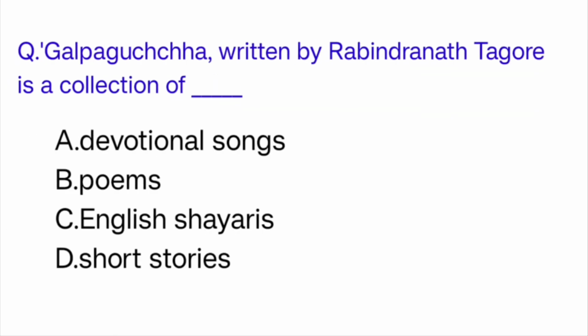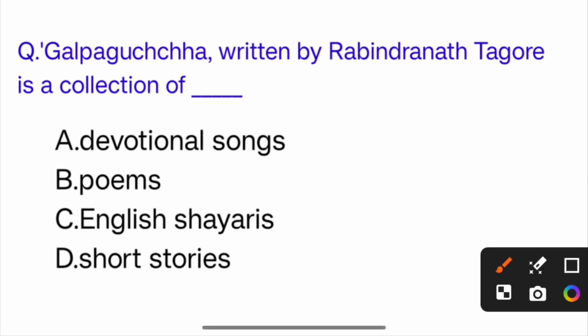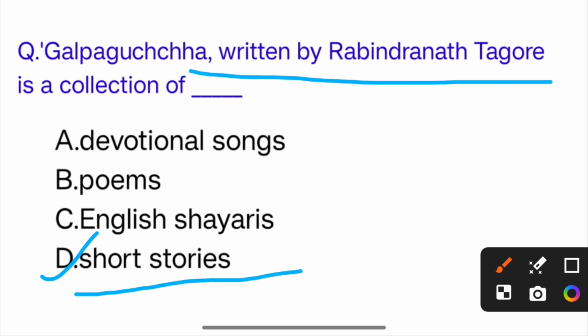Golpo Guccho, written by Rabindranath Tagore, is a collection of what? So the correct answer is option D, short stories. Golpo Guccho, written by Rabindranath Tagore, is a collection of short stories.